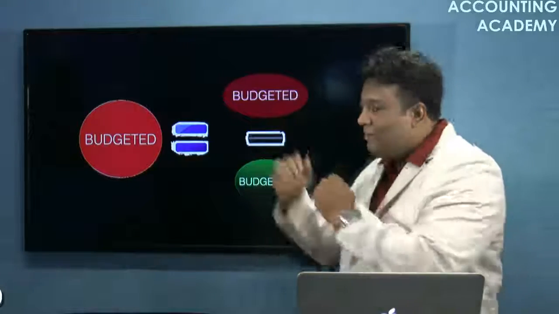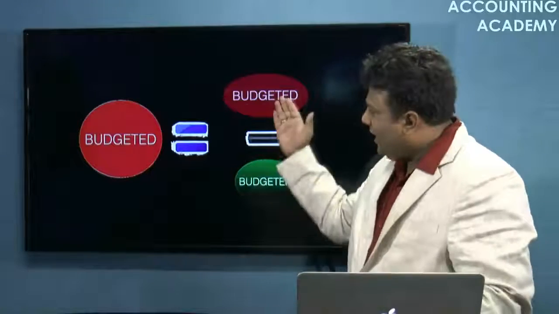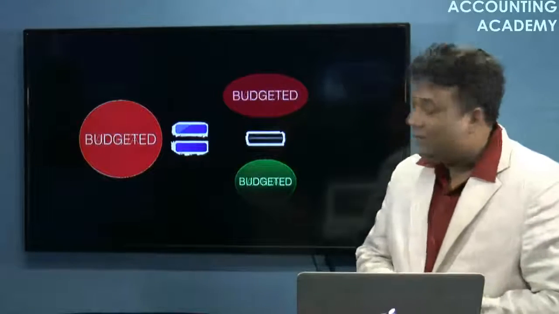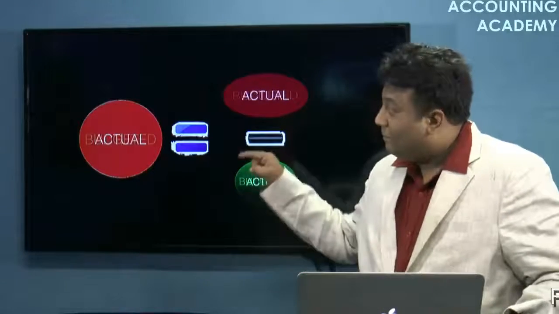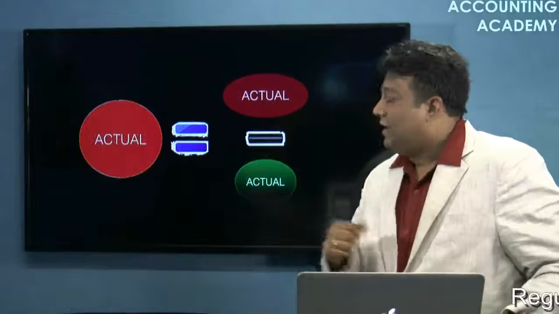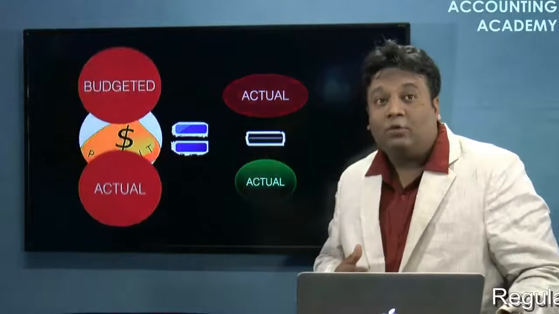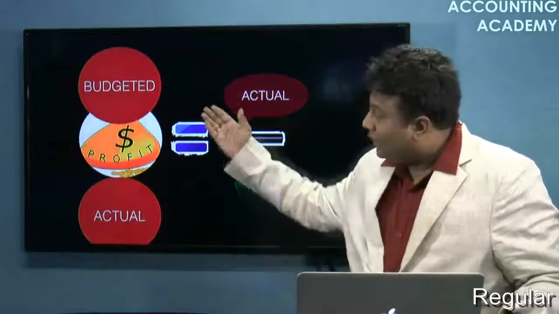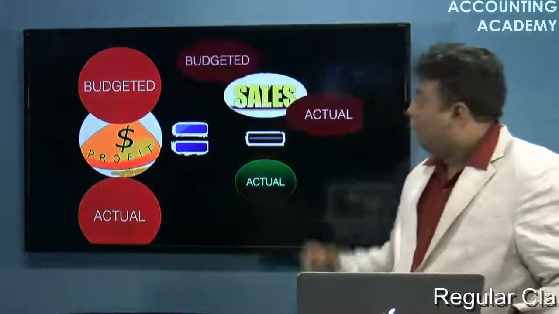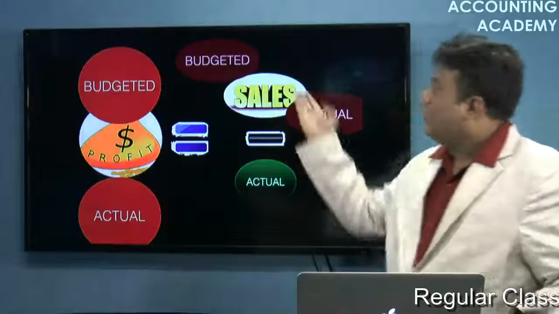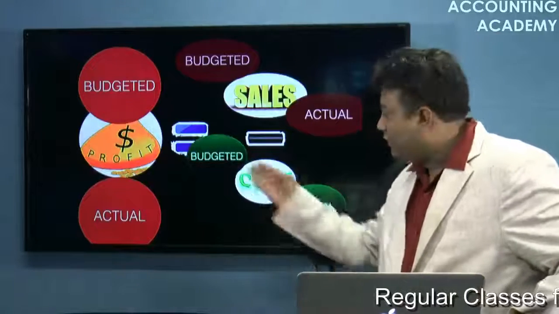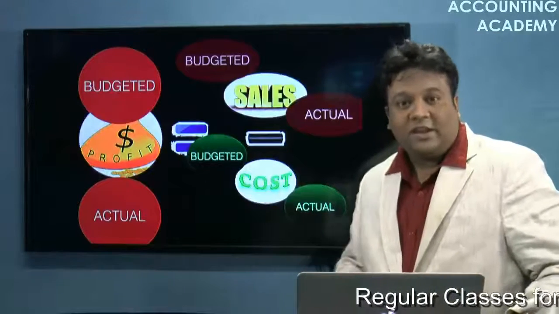The same logic applies here. We budgeted our sales, cost and profit, but now when we see the actuals, we will be able to compare the budgeted data with the actual data. And once we compare these two, we will be able to calculate the variance: the variance of the budgeted profit and the actual profit, of the budgeted sales and the actual sales, and of the budgeted cost and the actual cost, the deviation.